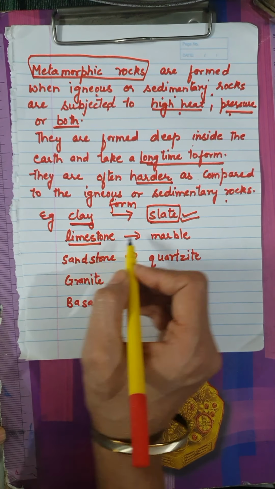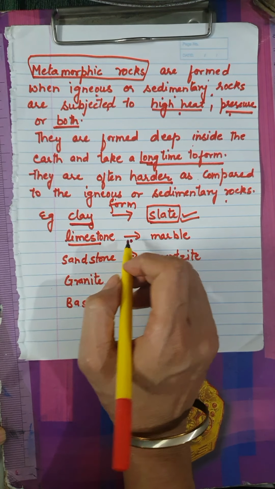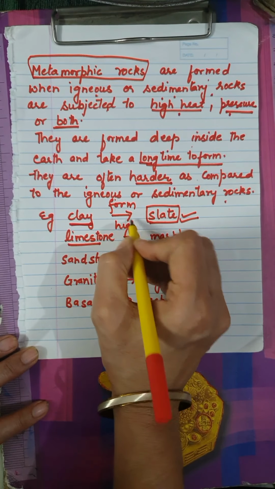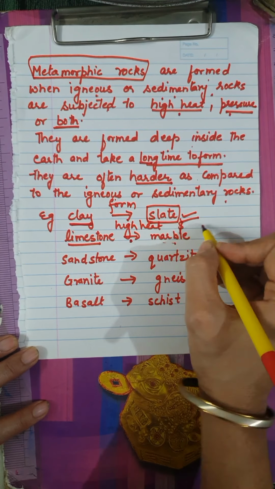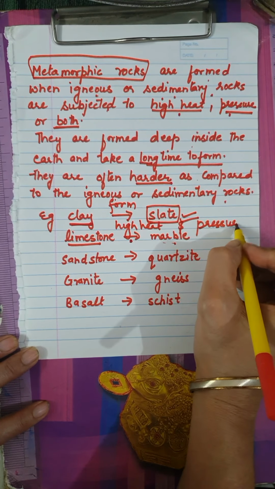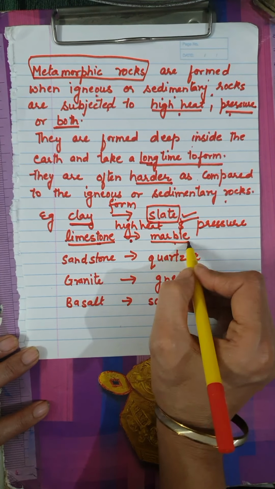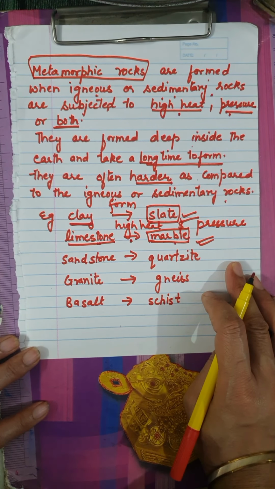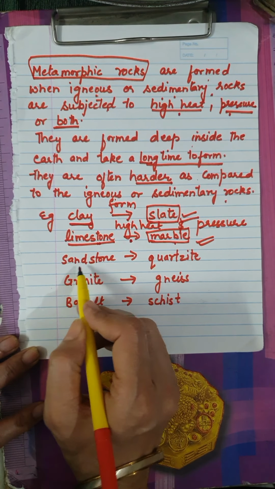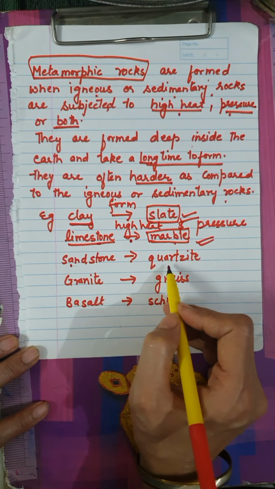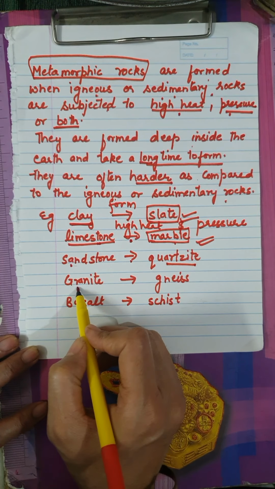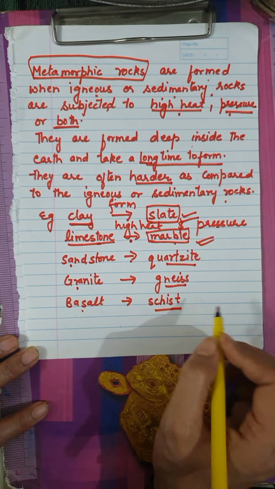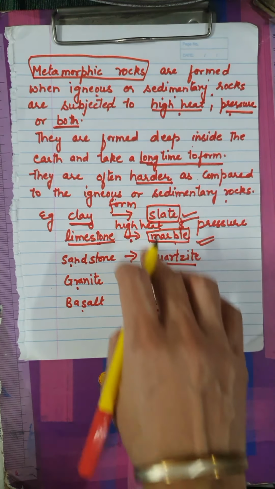Similarly, limestone changes its form under high heat. What are the conditions? How do they change their form? Because of high heat, and the other reason is pressure. So because of high heat and pressure, limestone changes into marble. So marble is again an example of metamorphic rocks. Then similarly we have sandstone which changes into quartzite, granite which changes into gneiss, and basalt changes into schist. So these are the examples of metamorphic rocks.